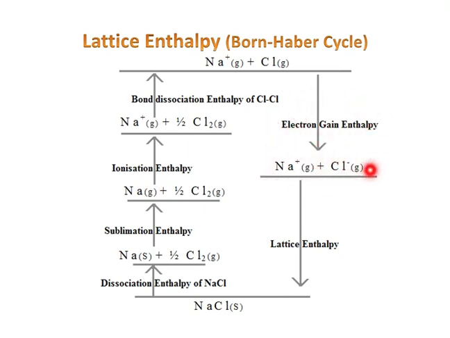Then Na+ gas state and Cl- gas state give NaCl as solid state, and the enthalpy involved is lattice enthalpy. Or vice versa, NaCl dissociating into its ions in gas state is also lattice enthalpy. So we can say lattice enthalpy involves the combination of all the things. So are we clear? Born-Haber cycle is as simple as this.